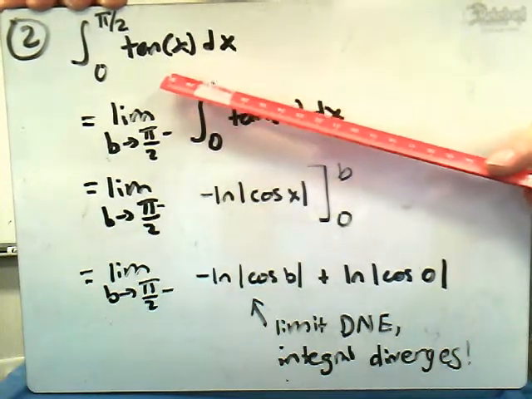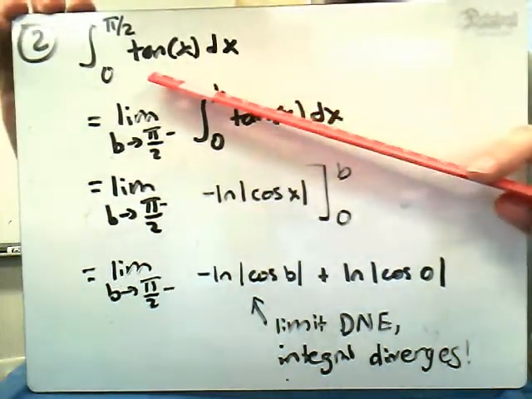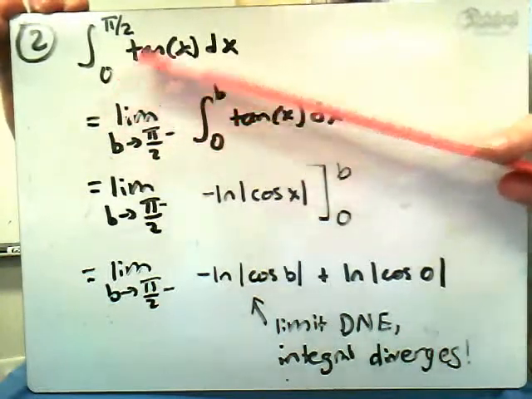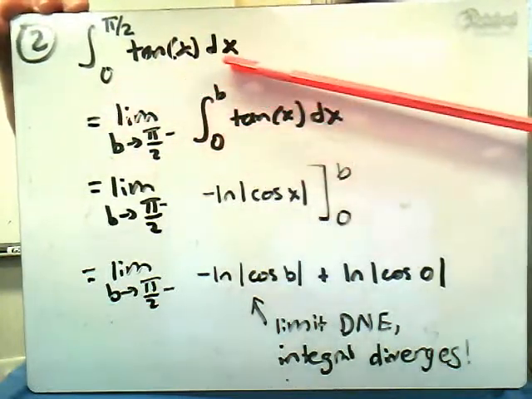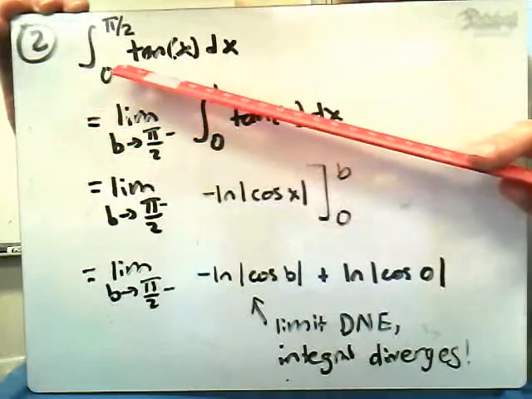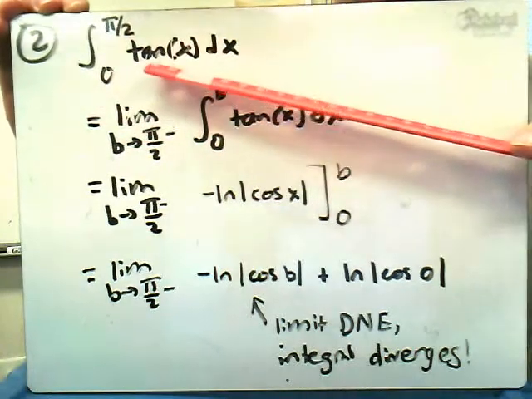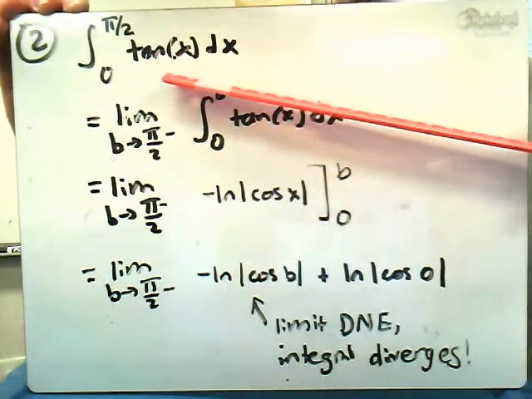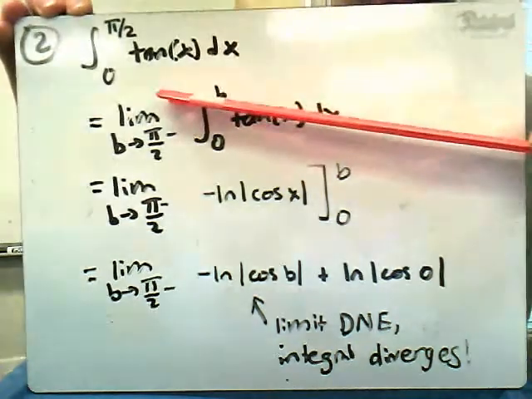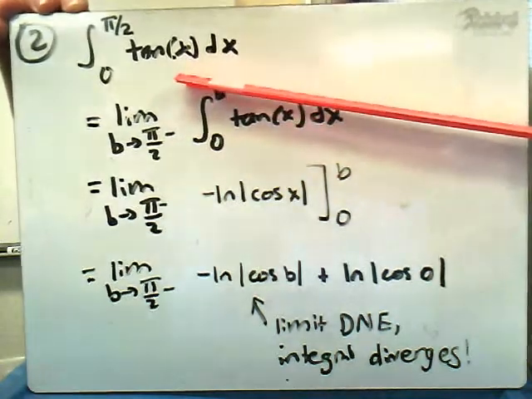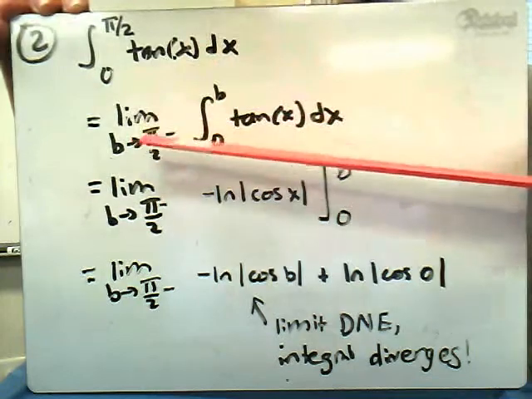I'm going to stray a little bit from the reading with our second example and consider the integral from 0 to pi over 2 of tangent of x dx. Now, you might see that there's a problem with this. The reason being that tangent of x has an asymptote at x is equal to pi over 2. So it has an infinite discontinuity. And we need to make sure we address that.